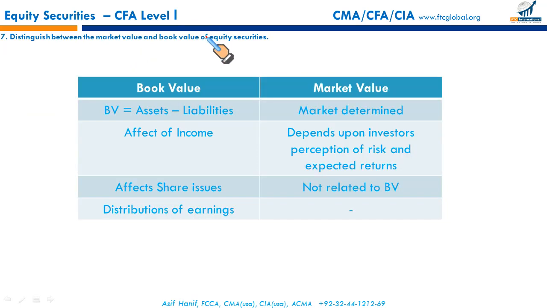Distinguish between the market value and the book value of an equity. Book value of equity can be calculated by deducting your liabilities from assets. This is what we discussed at the start. If you deduct all the liabilities from all the assets, what you get is sometimes called the net assets, sometimes called equity, or simply book value of equity.